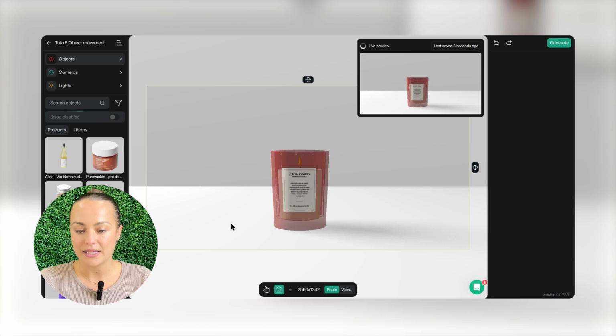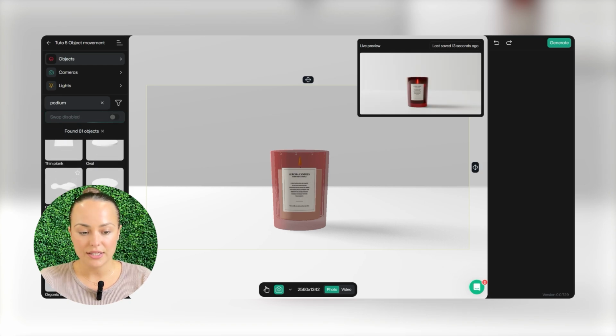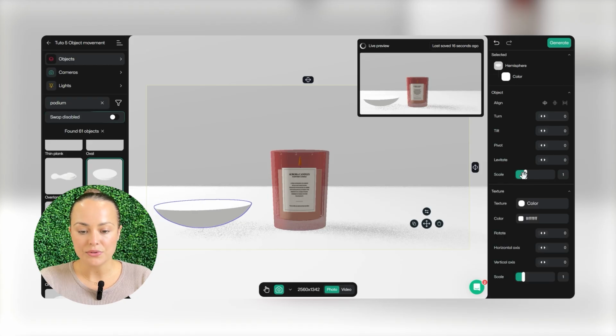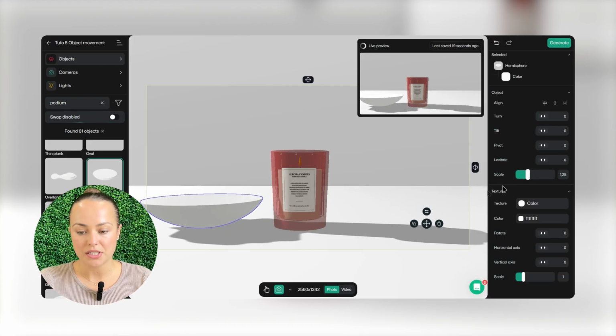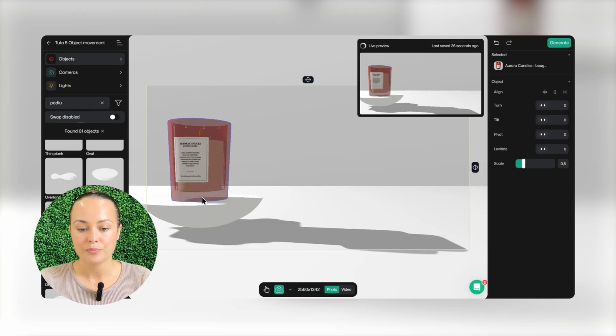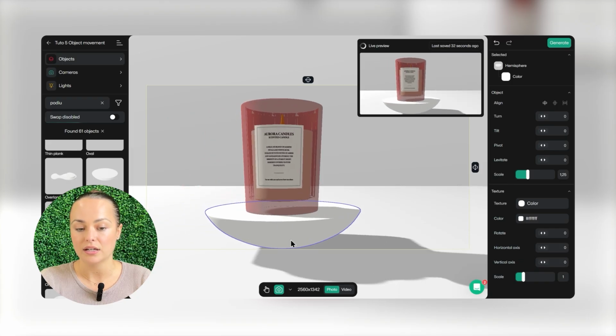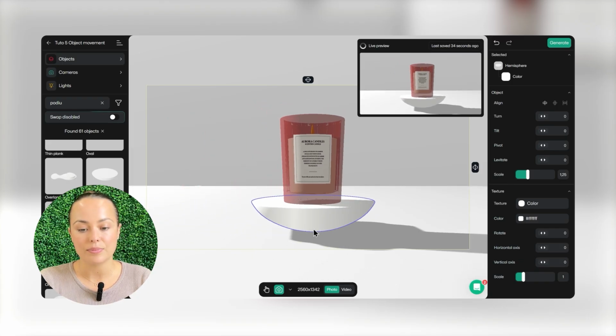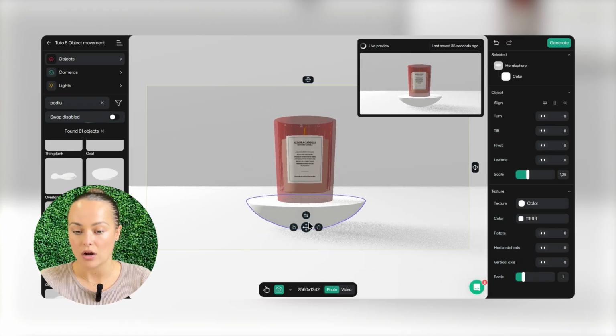For example, if I place a podium in my scene, I'll go to my library on the left. Here it is. I'll scale it up using the scale tool and then take my object and move it onto the podium. Automatically, my object will snap onto it. If I select the podium and move it, the objects on top of it will move along with it. Also, any settings I apply to the podium, since it is the base object, will apply to the objects on top of it as well.